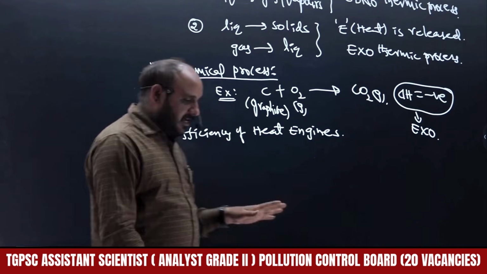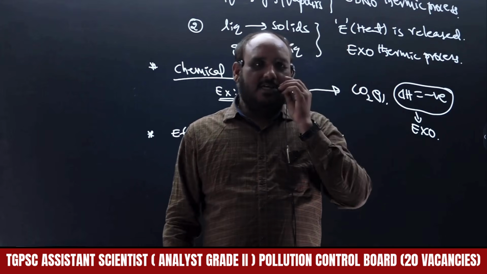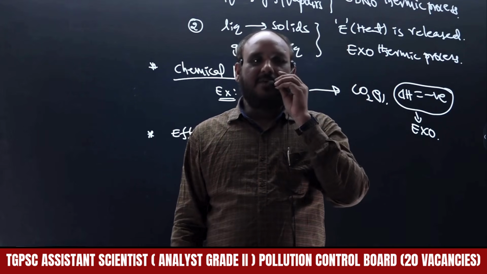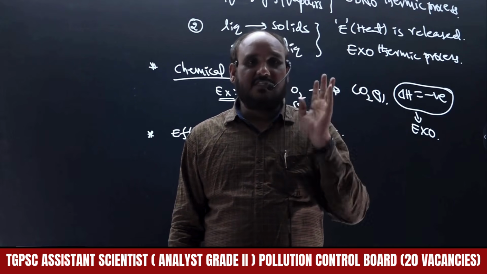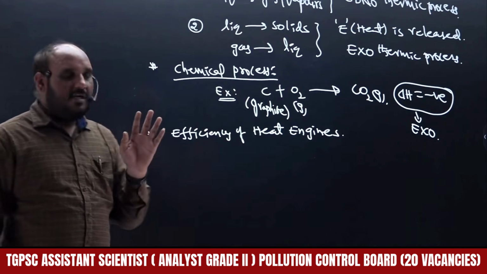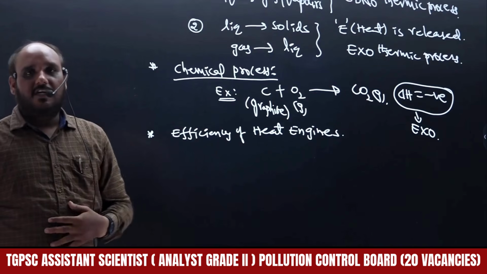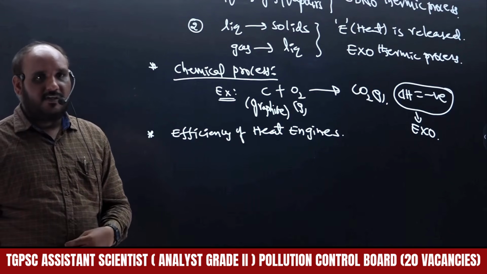For example, whenever we purchase a motor vehicle, during purchase they may give the efficiency of the heat engine. What is the engine lifetime? Efficiency is nothing but lifetime. What is that efficiency? How much one form of energy is converted to the other form of energy?